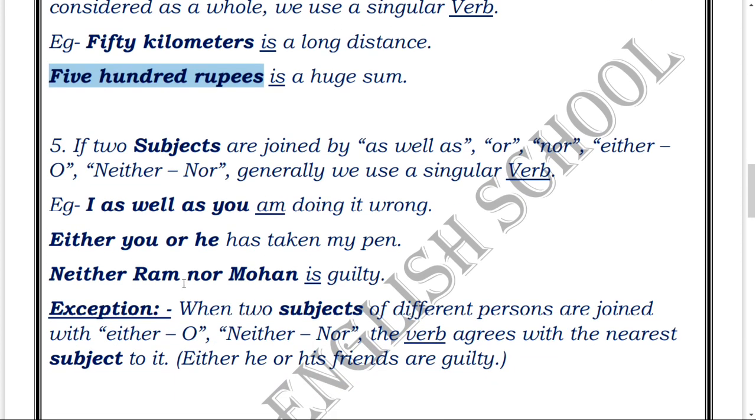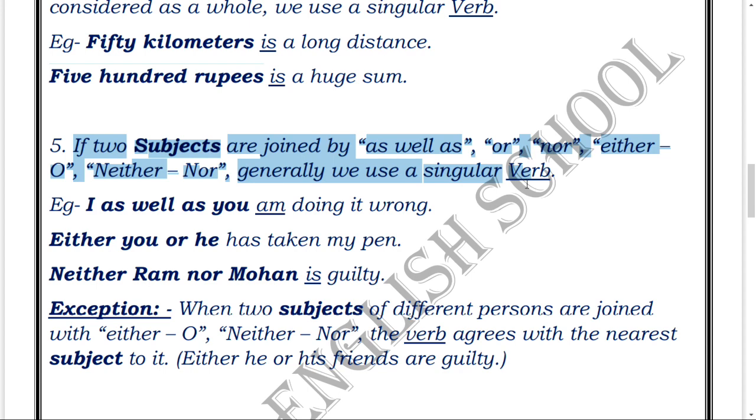Singular verbs. Next, if two subjects are joined by as well as, or, nor, either or, neither nor, generally we'll be using a singular verb. Okay, this rule is very much emphatic, and people can be seen committing mistakes in these rules. These are some specific rules.